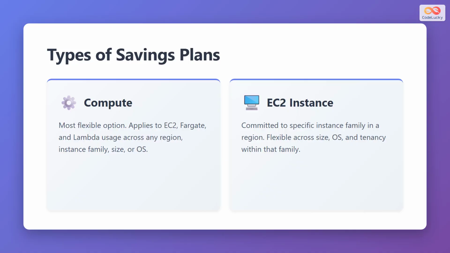AWS offers 2 types of savings plans. First is the Compute Savings Plan, which is the most flexible option. It applies to EC2, Fargate, and Lambda usage across any region, instance family, size, or operating system. Second is the EC2 Instance Savings Plan, where you commit to a specific instance family within a particular region. This plan remains flexible across instance size, operating system, and tenancy within that chosen family.